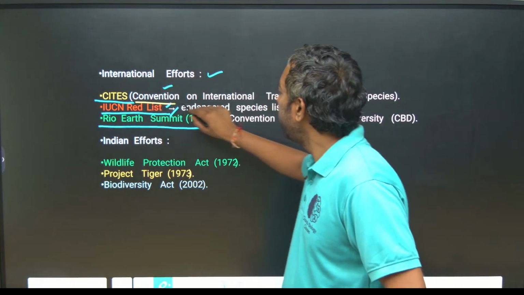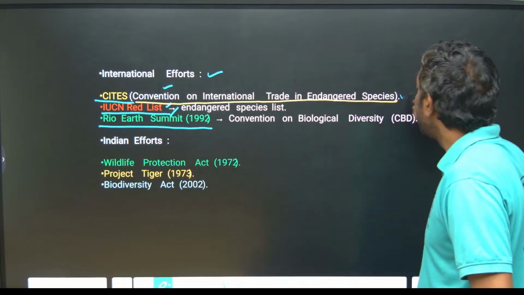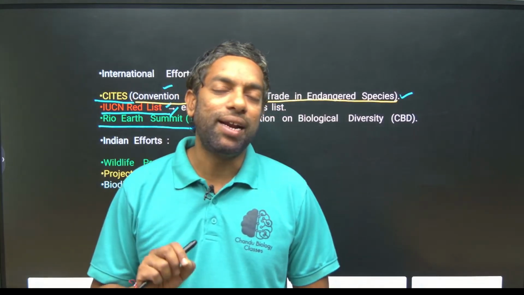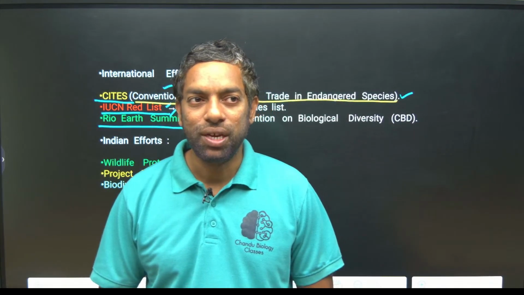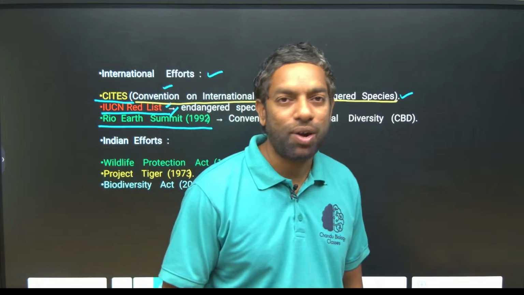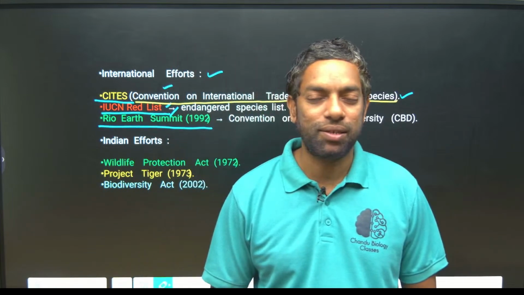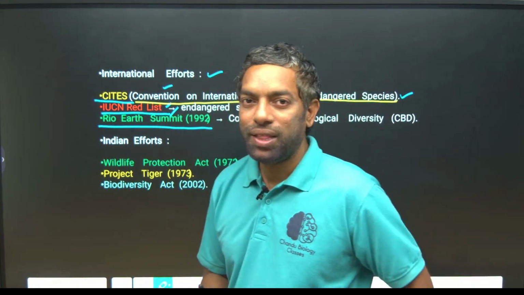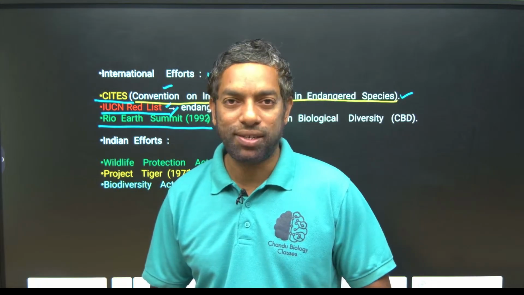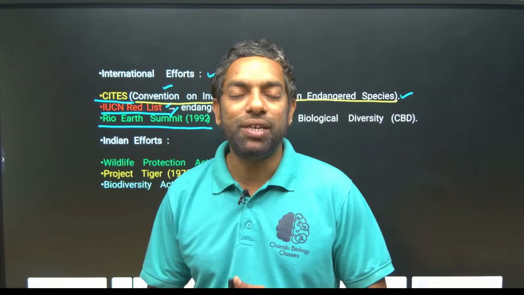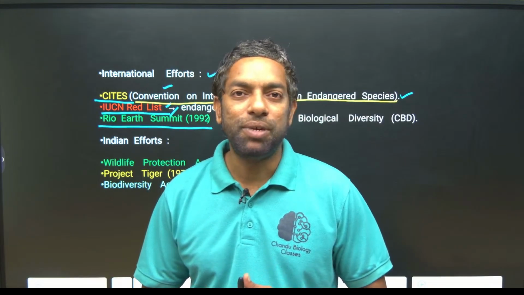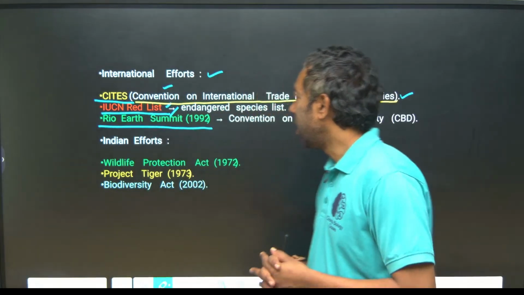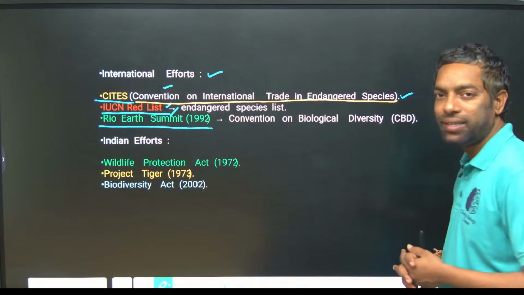CITES means Convention on International Trade in Endangered Species. Of course, some species are medicinally important. Medicinal properties are there in some species. Some species can be exported and imported across countries without borders. In that way, there is a convention on international trade in endangered species, called CITES, Convention on International Trade in Endangered Species.